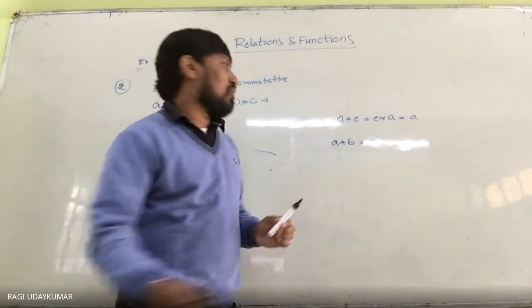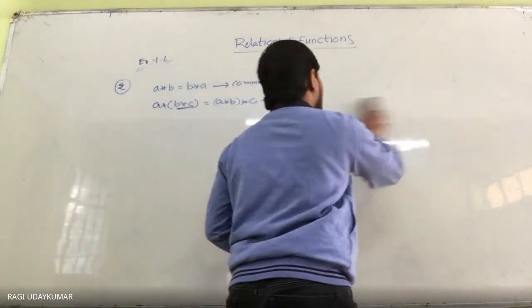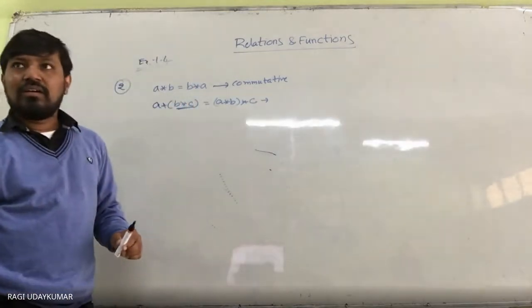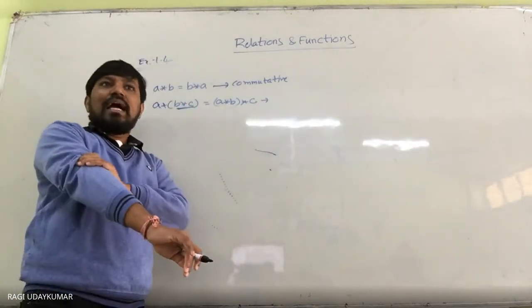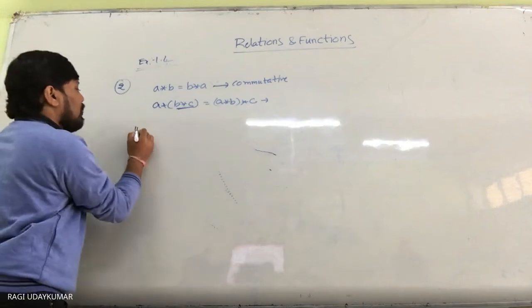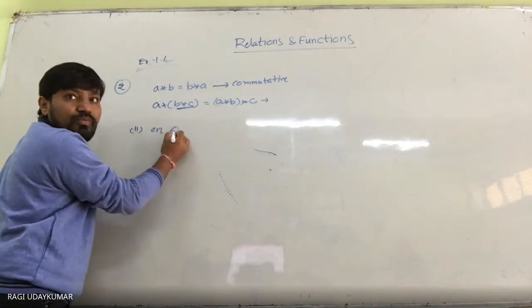But in this exercise only the associative and commutative properties are given to you.